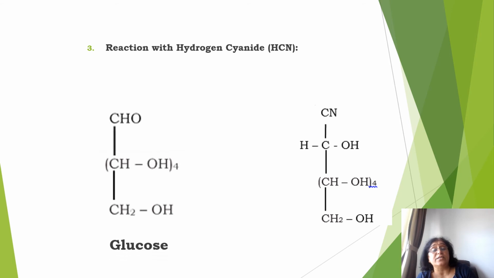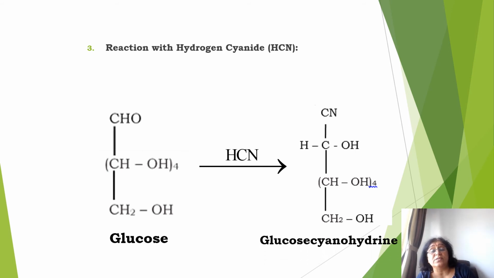A reaction with HCN. When glucose reacts with HCN, there is an aldehyde group present here. The HCN molecule gets added and you get CHOHCN. This is cyanohydrin. So glucose cyanohydrin is formed. This confirms the presence of the aldehyde group in the structure of glucose.